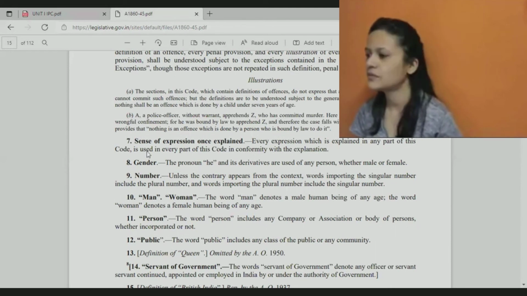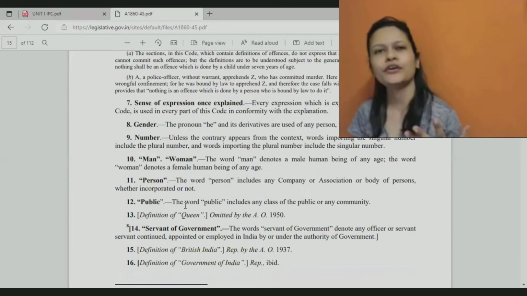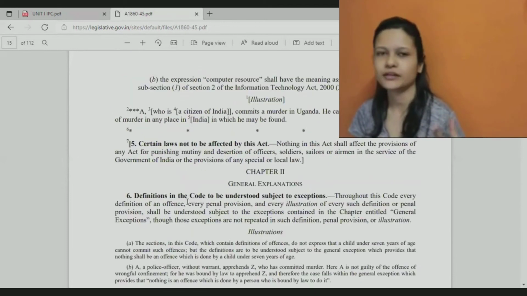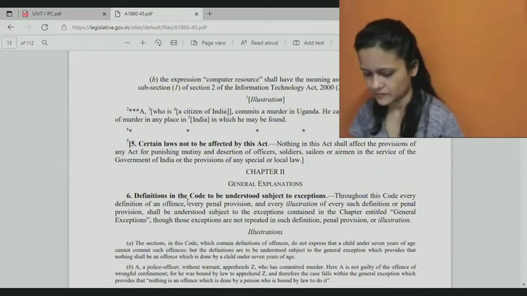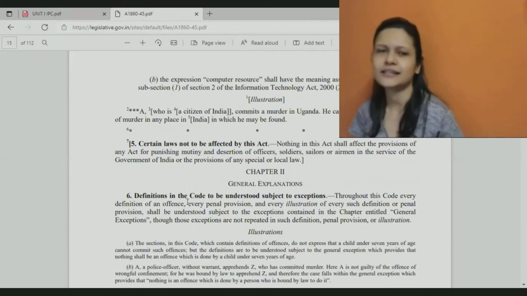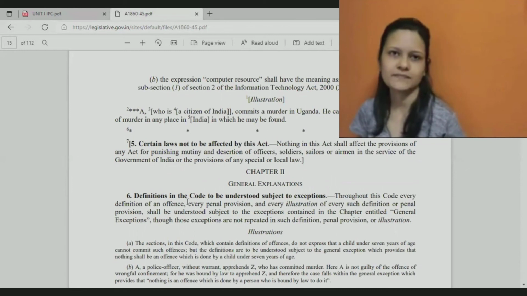So why do you think definitions are important? Like, what do you mean by person in general? What is a person? A normal human being. Normal human being. Anything else that you think is included under it? Person.